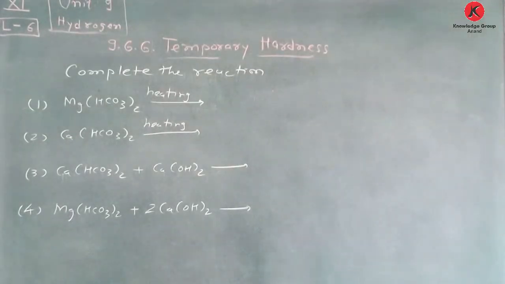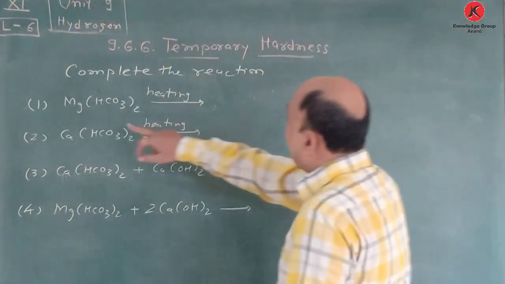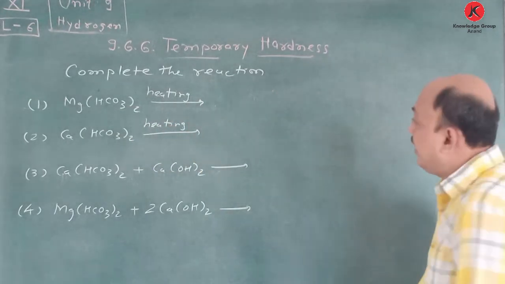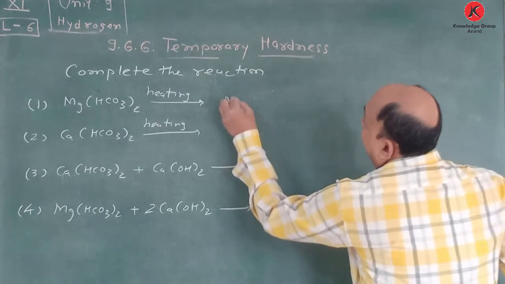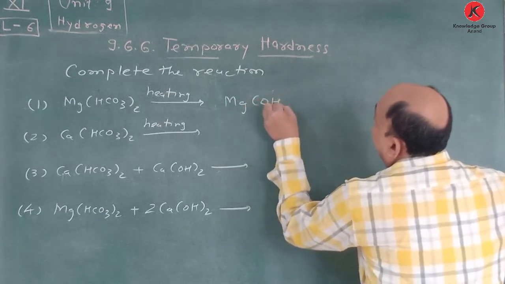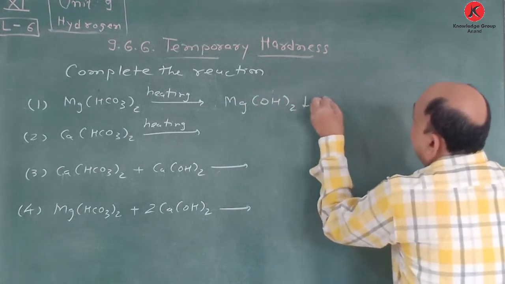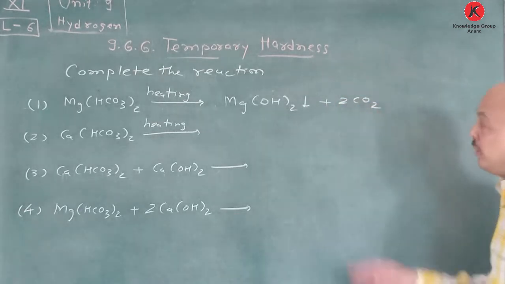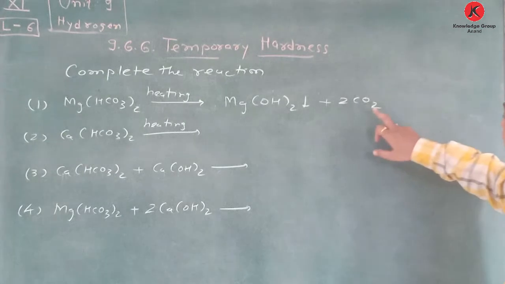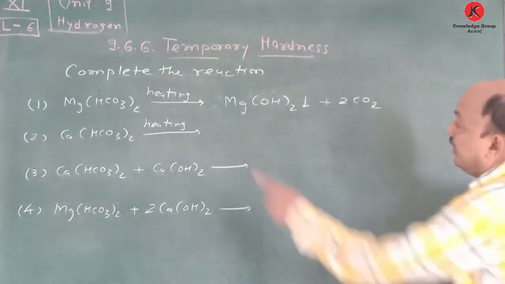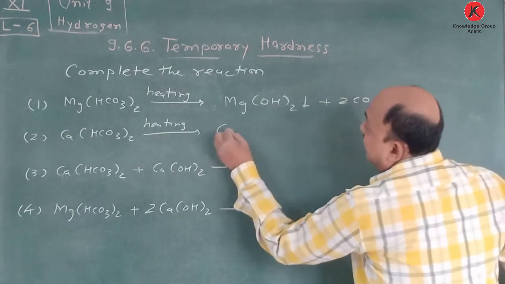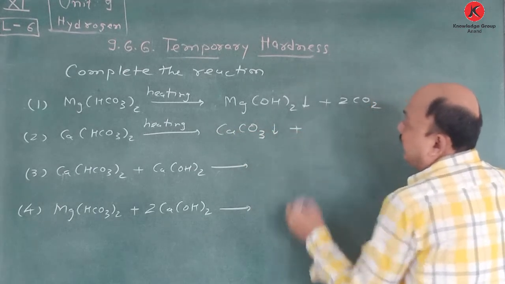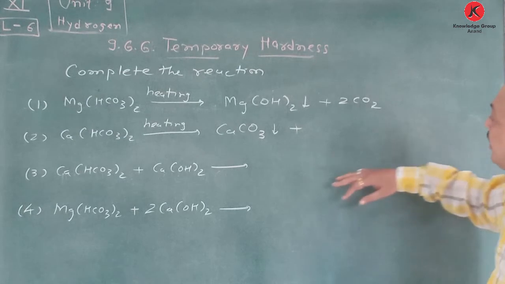Hello friends, now complete the reactions. Here magnesium hydrogen carbonate, when we heat it, which particular product is obtained? Not MgCO3. Remember here, Mg(OH) twice plus twice CO2. Remember this way, Mg(OH) twice plus twice CO2. Here calcium hydrogen carbonate is there. It produces CaCO3 plus how many moles of water molecule is there?